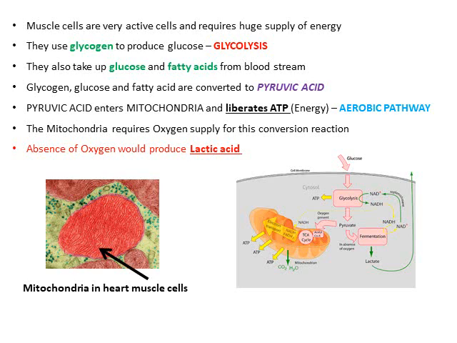And in glycolysis, what happens? Glycogen is broken down to glucose. Glycogen is the form of carbohydrate stored in the body. So glycogen is broken down into glucose, and glucose and some fatty acids from the bloodstream are also collected by the muscle cells, and they are further metabolized and converted to pyruvic acid as well as energy.